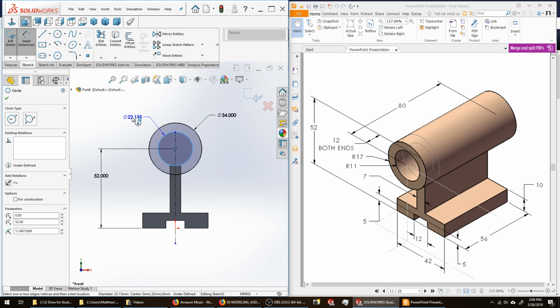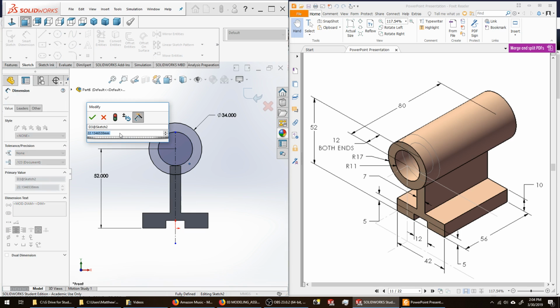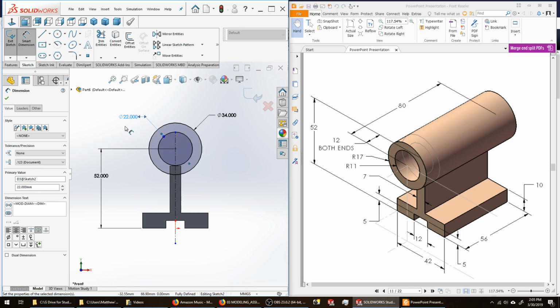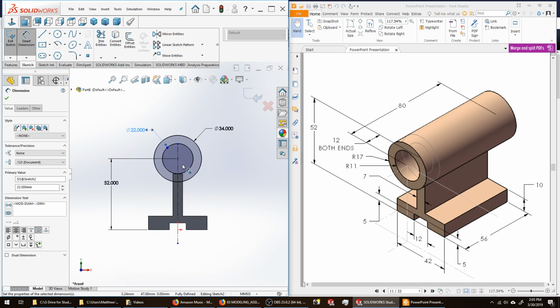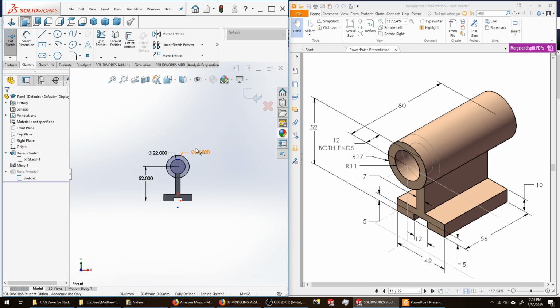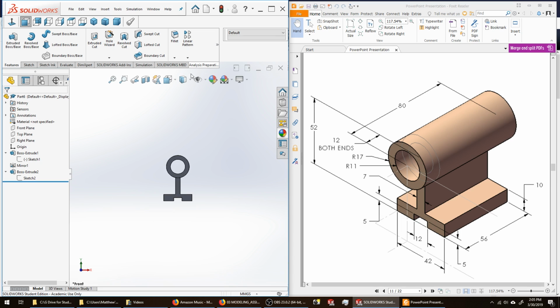The inner diameter, it's a radius of 11. If I multiply that times 2, it will give me a 22 millimeter diameter. Click my green check, exit my sketch and rebuild,